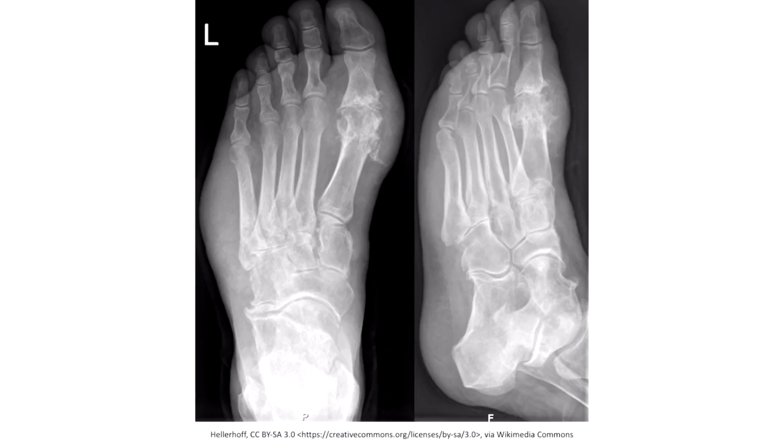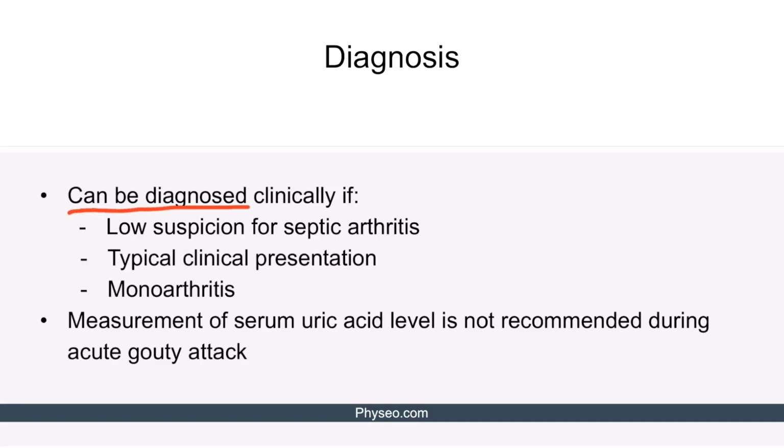Here you can see an image of the joint affected by gout. Hopefully you can appreciate these punched out lytic bone lesions, also known as rat bite erosions. Finally, gout can be diagnosed clinically if the physician has low suspicion for septic arthritis and the patient has the typical clinical presentation with monoarthritis. The patient should meet all these criteria in order for the gout to be diagnosed clinically.